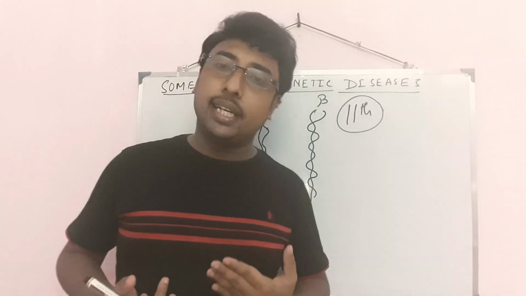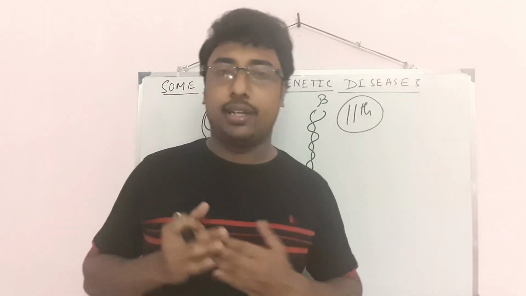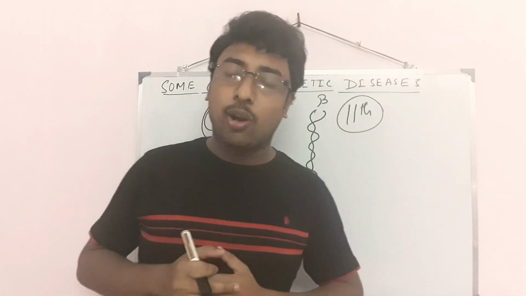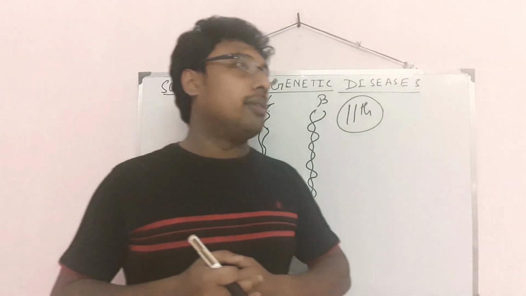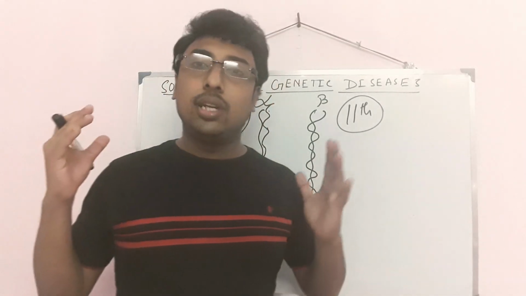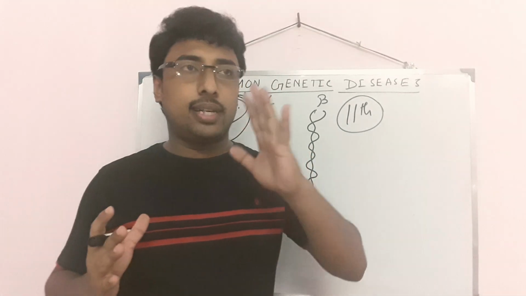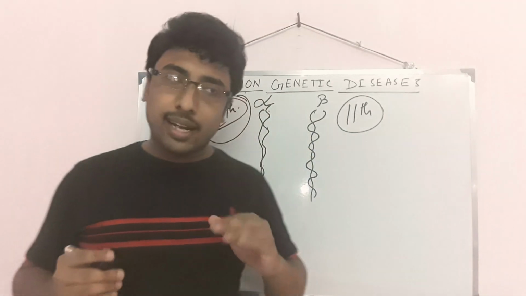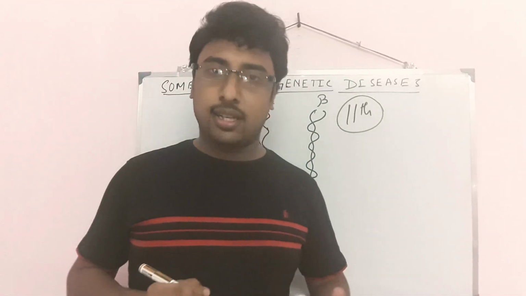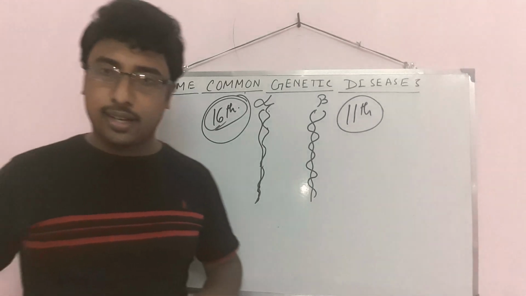With the help of genetic counseling, we can easily find this out. So when any person wants to marry, it is very important to test their blood group as well as thalassemia, to see whether there are any thalassemia carrier genes. So that is a genetic disease related to blood.